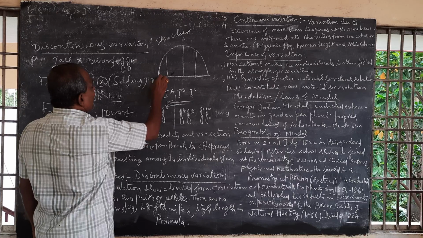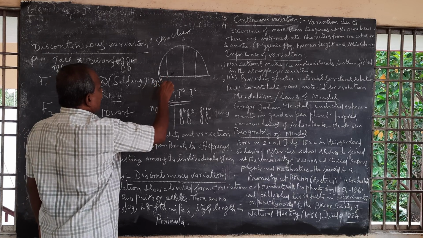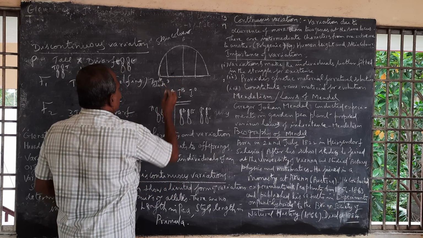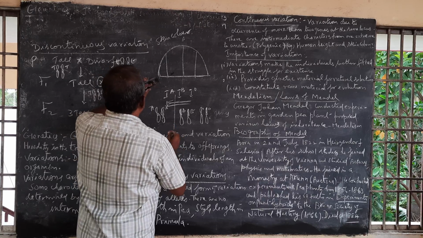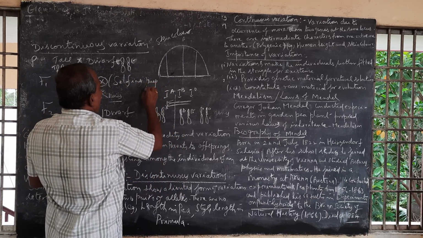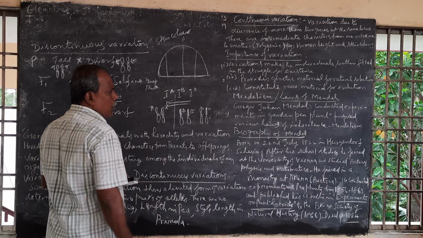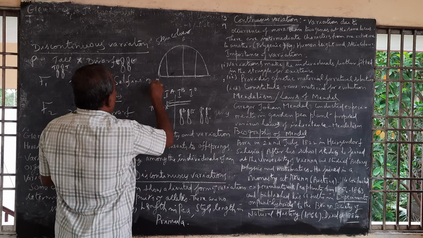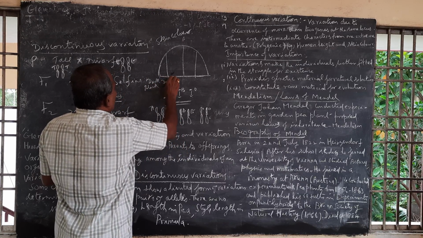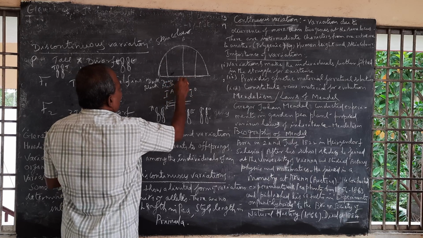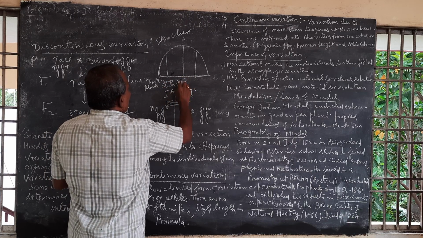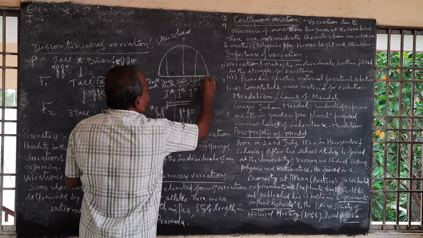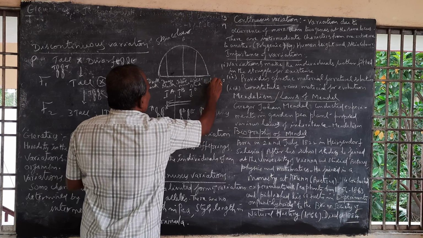Here you get dark black, deep black, then intermediate black, then light black, then mulattoes, white, albino.